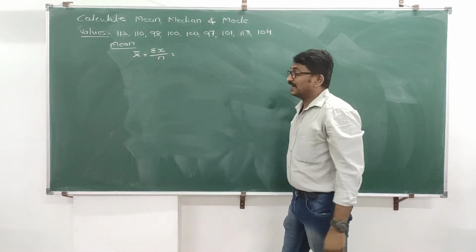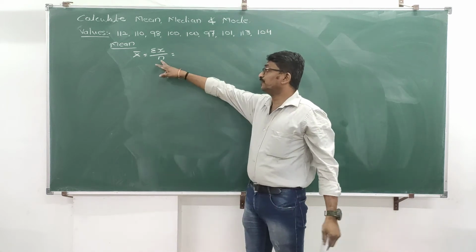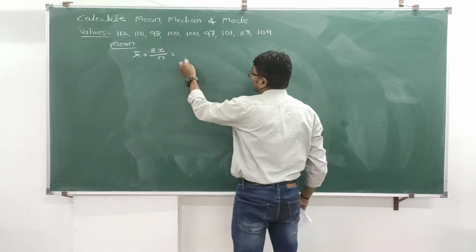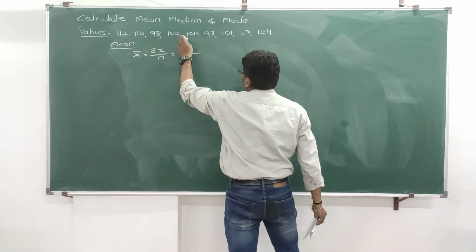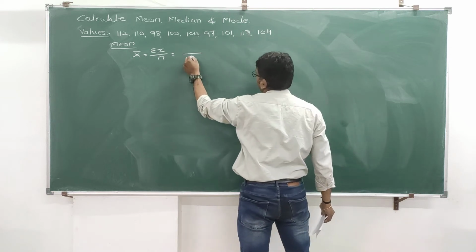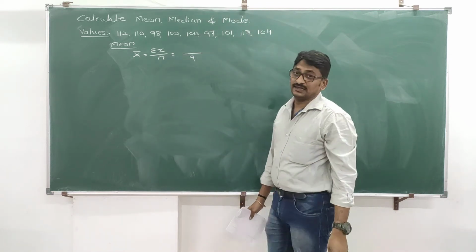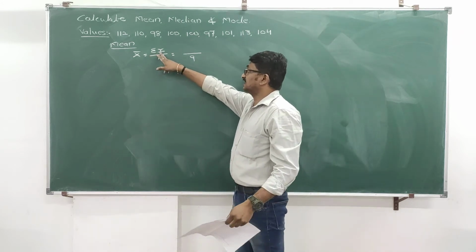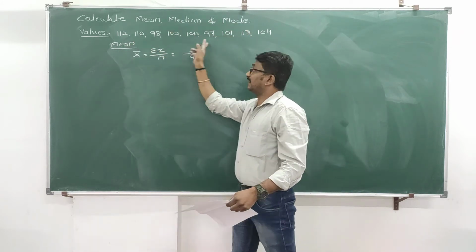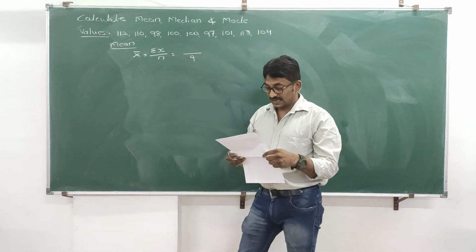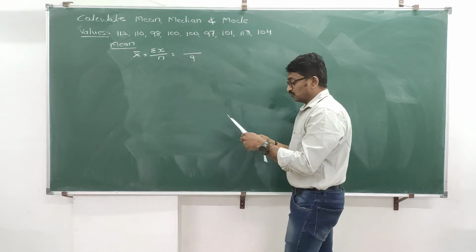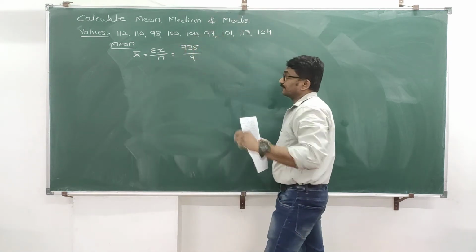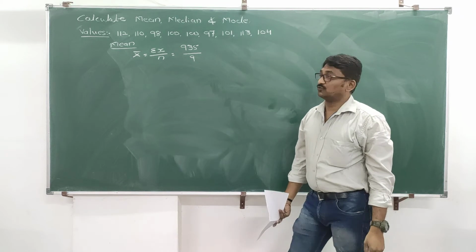Okay. Now as per this formula, do you know what is meant by n? N is the number of observations. Count the numbers first. 1, 2, 3, 4, 5, 6, 7, 8, 9. 9 observations are there, means your n value is 9. And summation x is nothing but the total of all these given values. I'll tell you the total. The total is 935. You can solve it. Okay, 935 is the total of the given values.